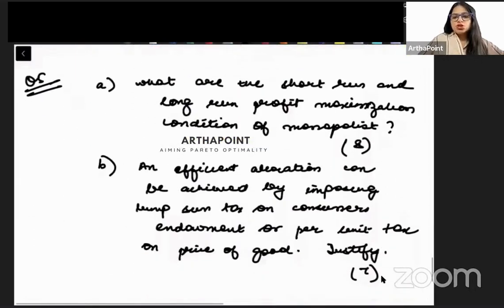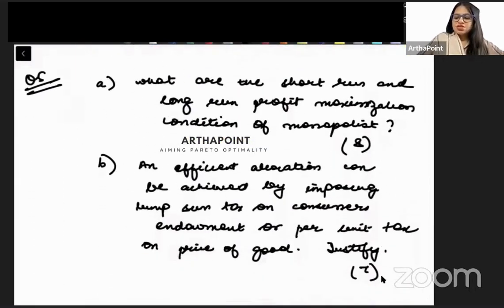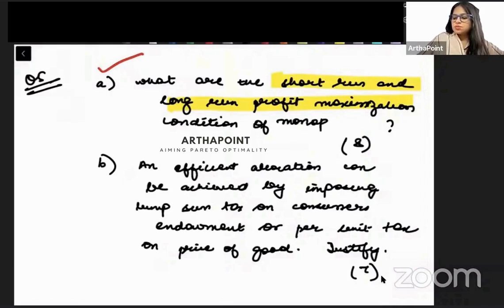At last, beta, question number 5, देखो. So इसमें पहला है, what are the short run and long run profit maximization conditions of a monopolist, right?